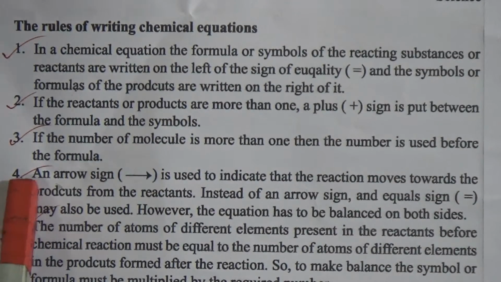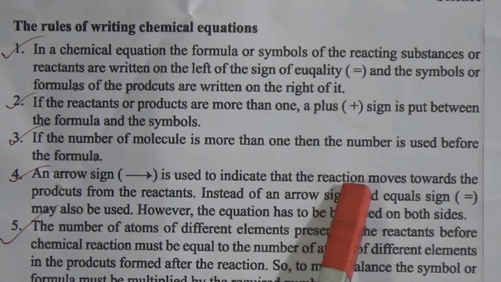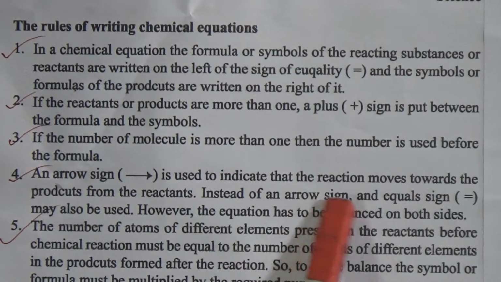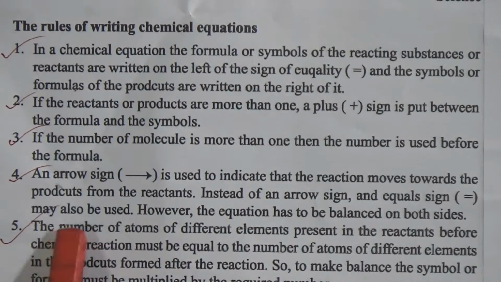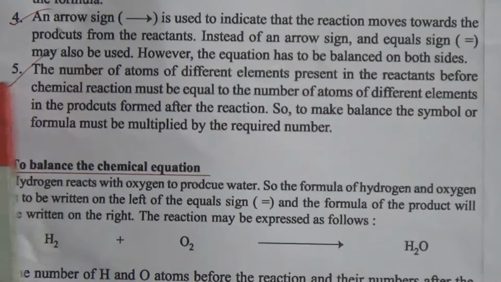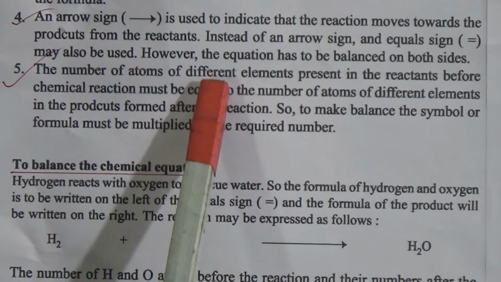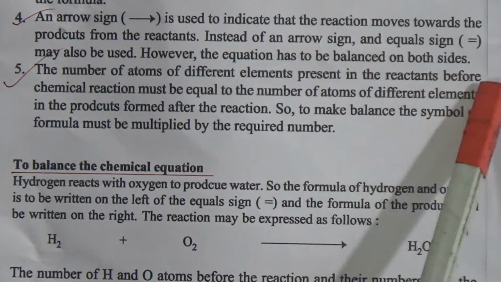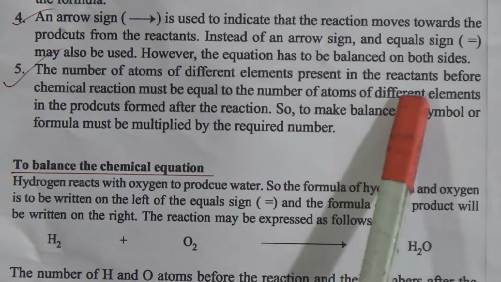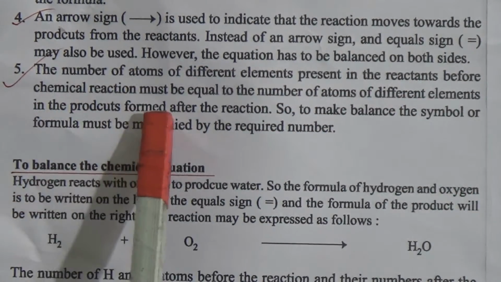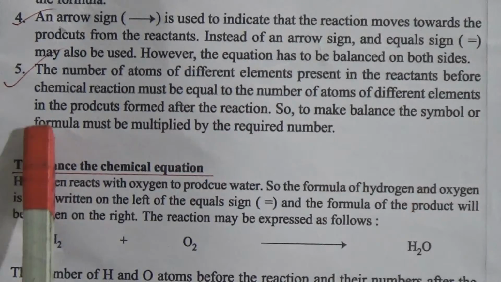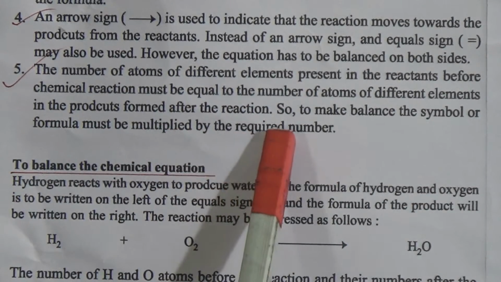Now the next rule is that an arrow sign is used to indicate that the reaction moves towards the product from the reactant. Instead of an arrow sign, the equal sign may also be used. However, the equation has to be balanced on both sides. Now come to the last rule: the number of atoms of different elements present in the reactants before the chemical reaction must be equal to the number of atoms of the different elements in the products formed after the reaction. So to make the balance, the symbol or formula must be multiplied by the required number.